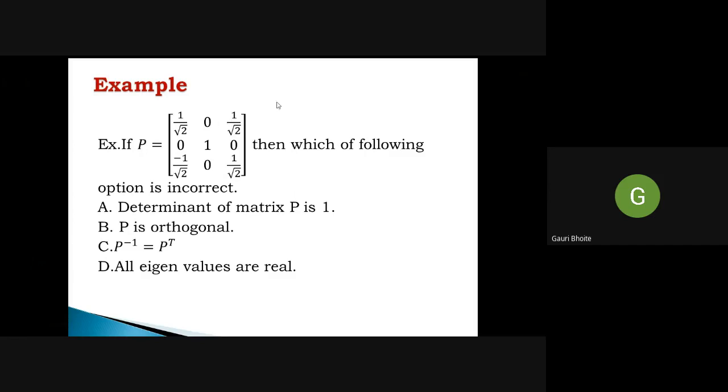Here actually we are getting complex eigenvalues if we find out the characteristic polynomial. But without checking this, we are using some logic. First two, B and C, are right, and A we are also checking. So A is 1, determinant is 1. Therefore we are getting the incorrect option is D.